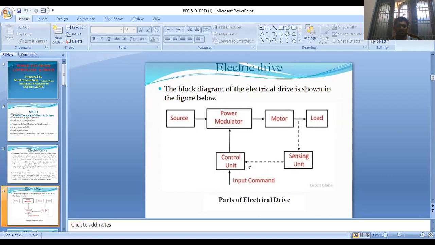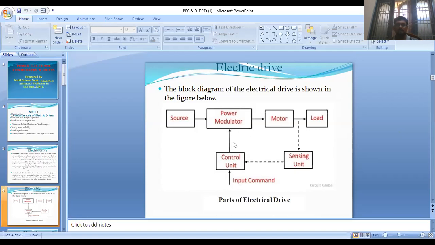These error signals are modified by the control unit, which processes the error and compensates for it, either positive or negative, and supplies the control signal to the power electronic converter.